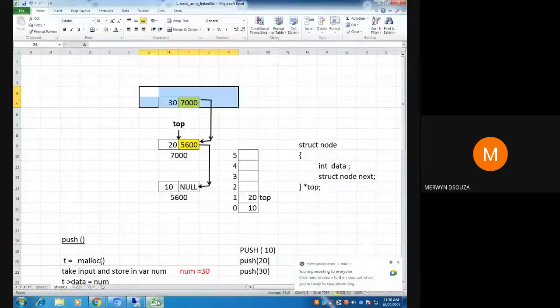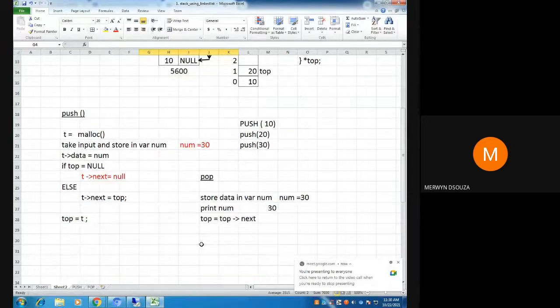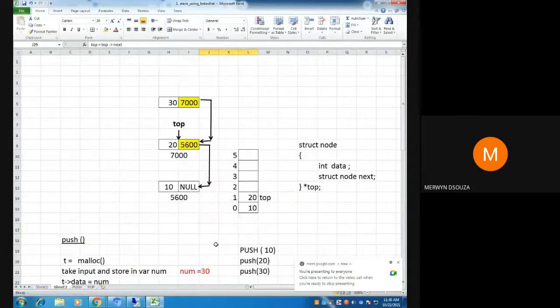What did we miss in this step? These are the steps we have written. Before doing this shifting, what did we miss? What should we have done? Can I say free top here? If I say free top, which node will get deleted?